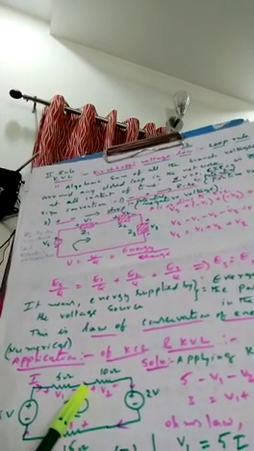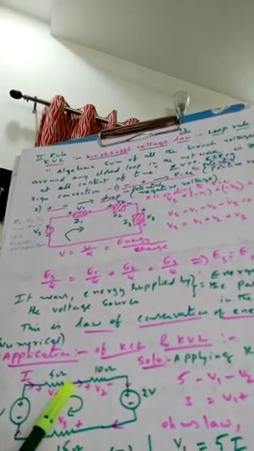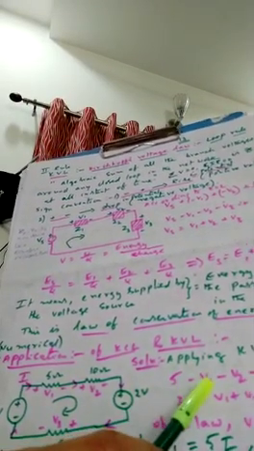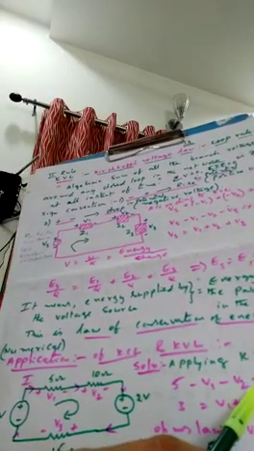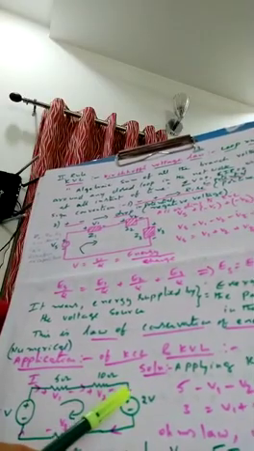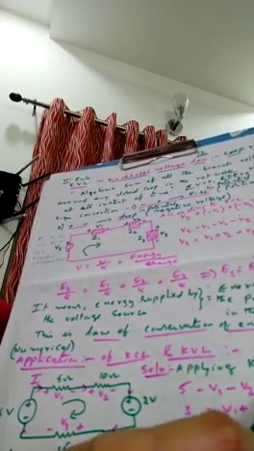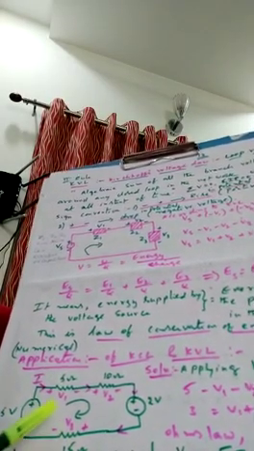Minus V1, because plus to minus is the sign convention for decreasing potential, so we write minus V1. Then here also potential is decreasing, minus V2. Here also plus to minus, minus 2. And here also potential decreasing, minus V3. In a closed loop we have to complete it, so this is equal to 0.